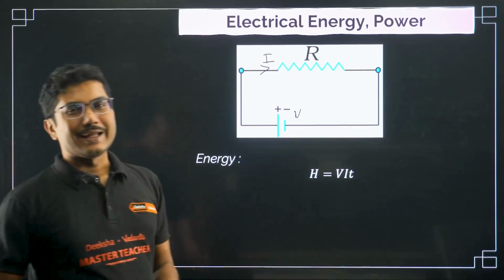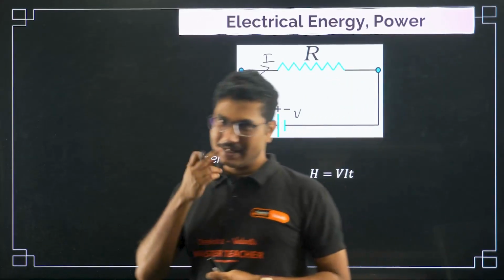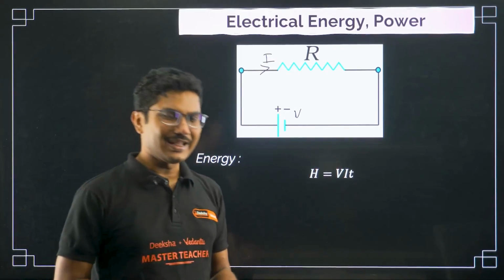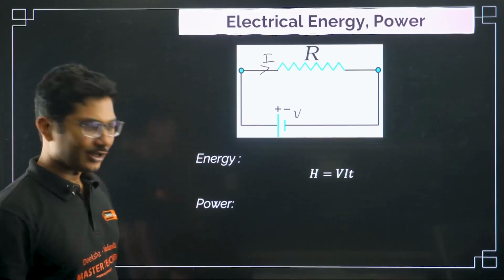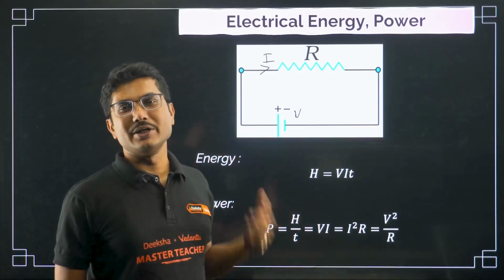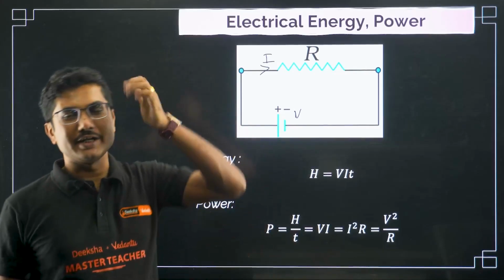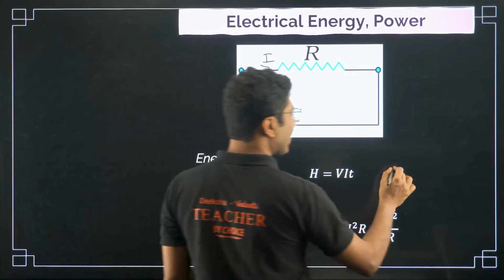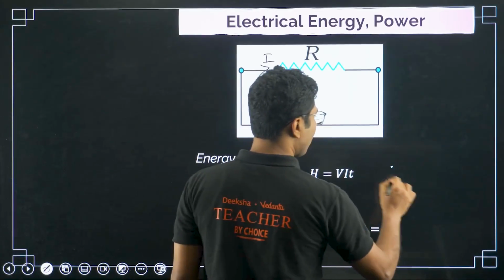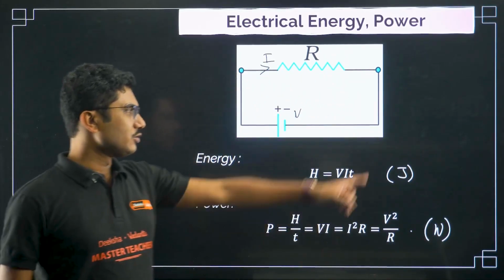So energy is basically vitamin. If you eat vitamin, you will get energy. So energy is basically VIT. Vitamin means VIT, or Vellore Institute of Technology. And power is the energy that is consumed per unit time. Now the unit of energy and unit of power are the same as you have studied in your first PU. The unit of energy is joules, and the unit of power is watt, joules per second.